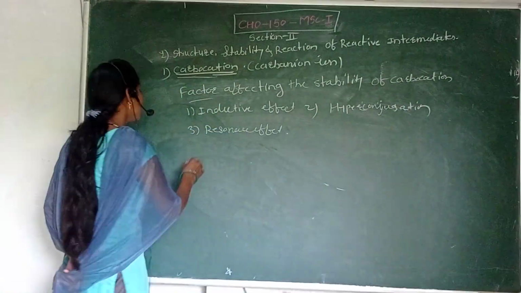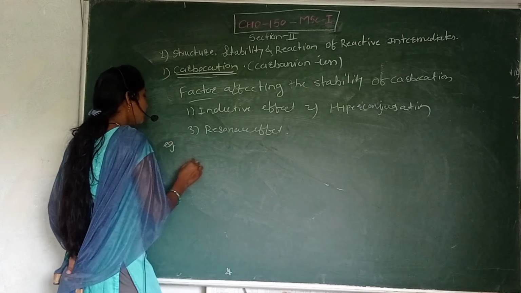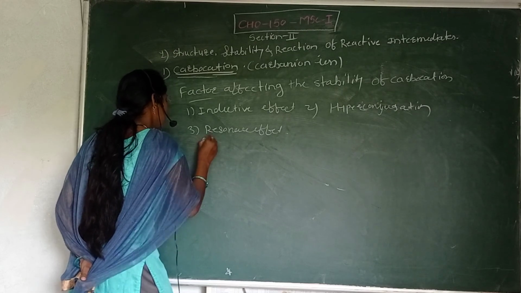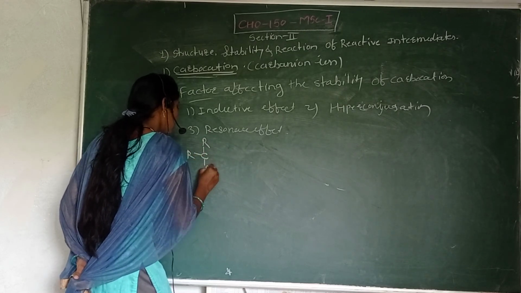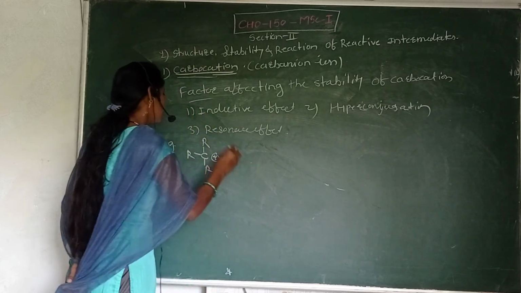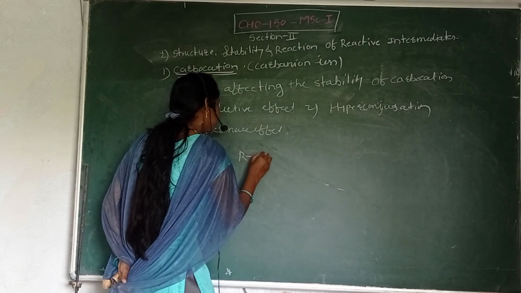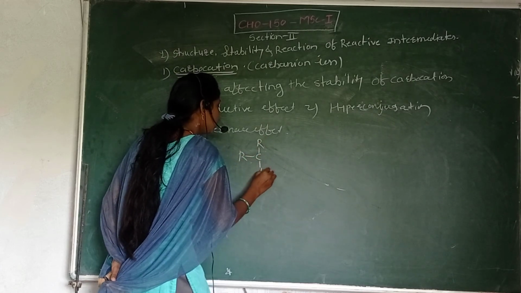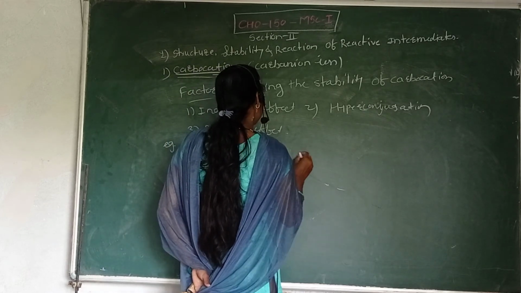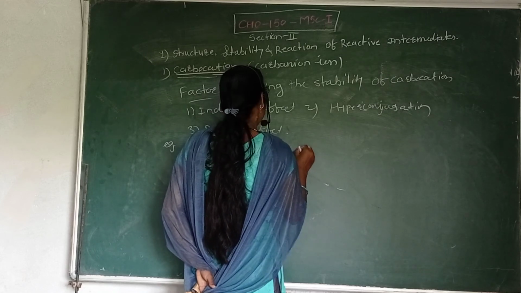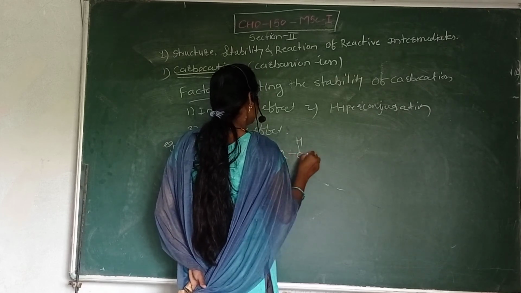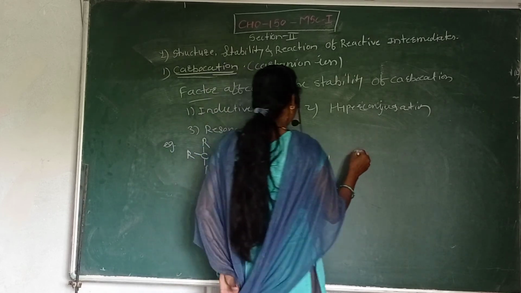First of all we can discuss the examples. For example, we can take the tertiary carbocation, then secondary carbocation, then primary carbocation, then methyl carbocation.